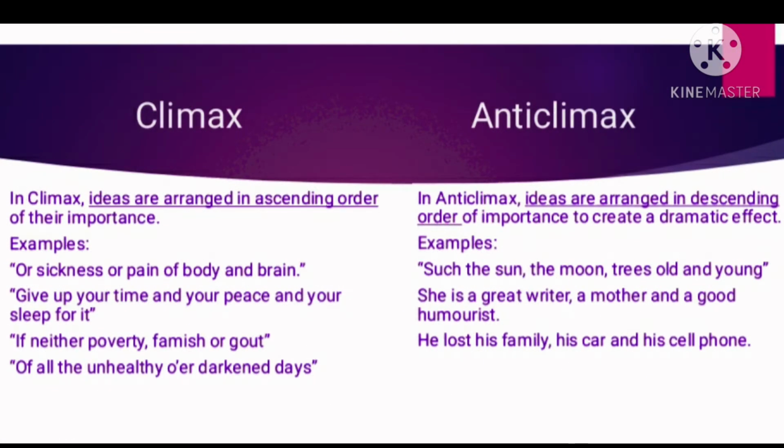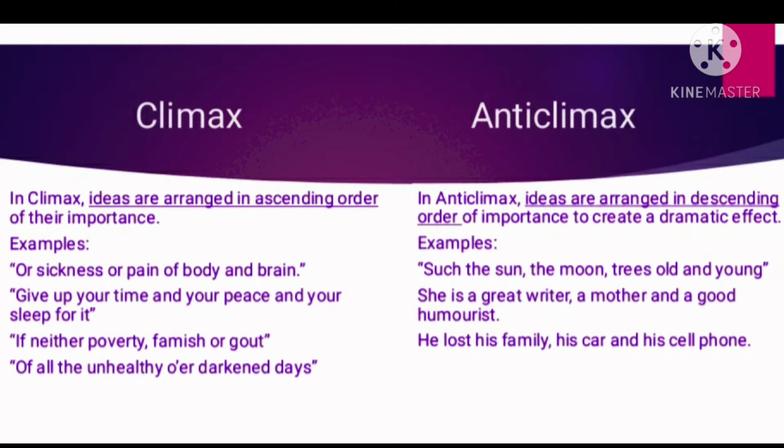The next one, children, is climax. In climax, ideas are arranged in ascending order of their importance. Examples: or sickness or pain of body and brain. Next one, give up your time and your peace and your sleep for it. If neither poverty, famine or gout. Of all the unhealthy, overdarkened days.